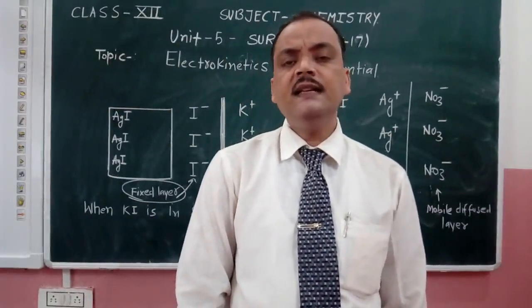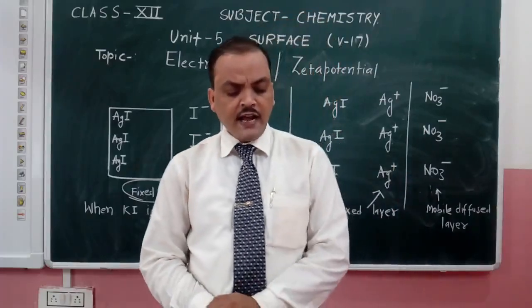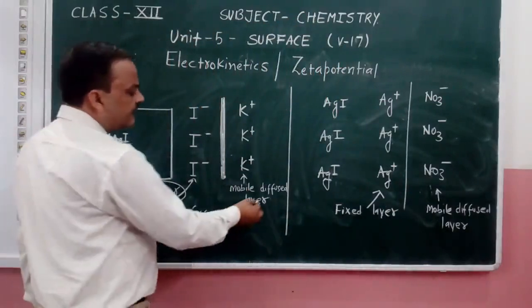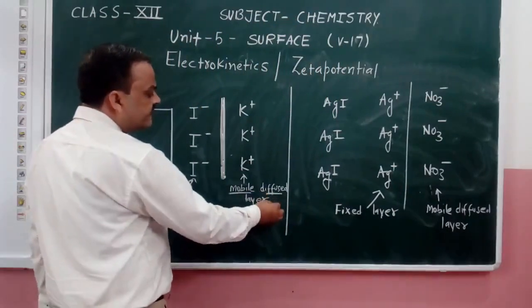This second layer is called the mobile diffused layer.